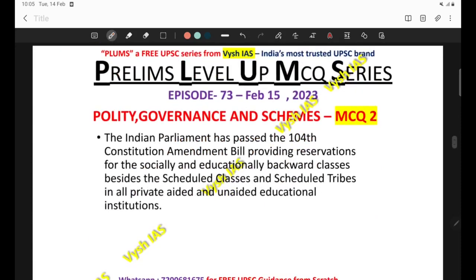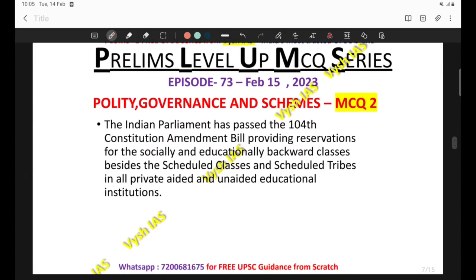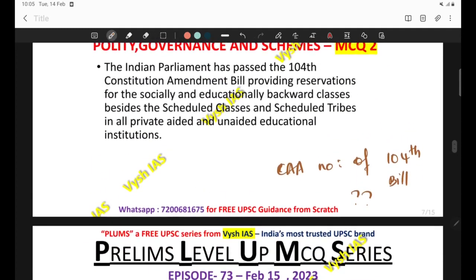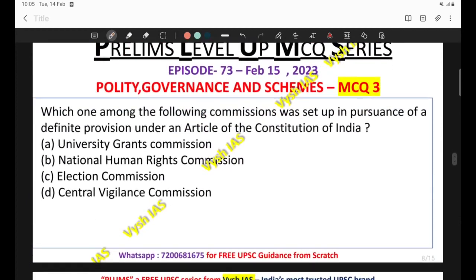Quite a factual question. What you can do is Google, or go and check what is the corresponding Constitutional Amendment Act number. This is the 104th Amendment Bill, so you have to check what is the amendment number of this act. That is your homework for today. Now come to the next question.